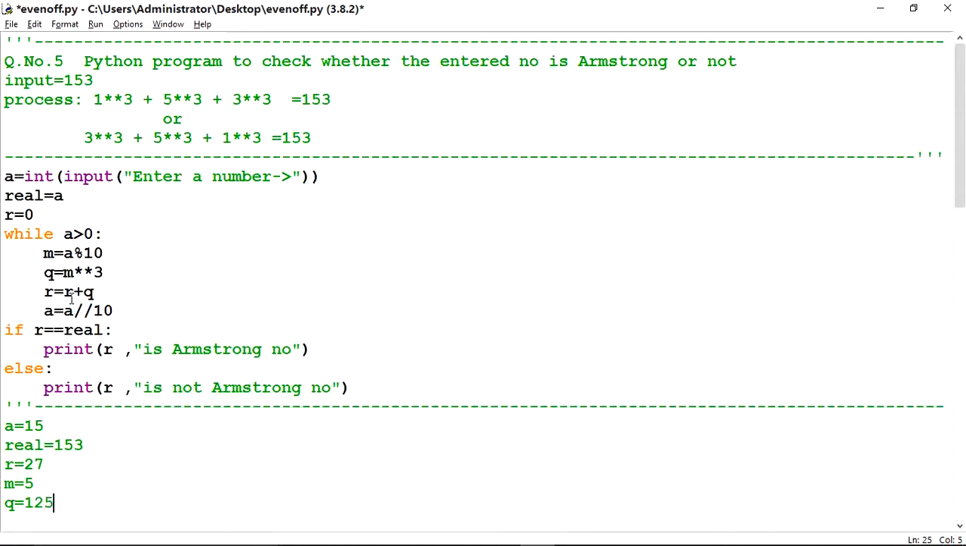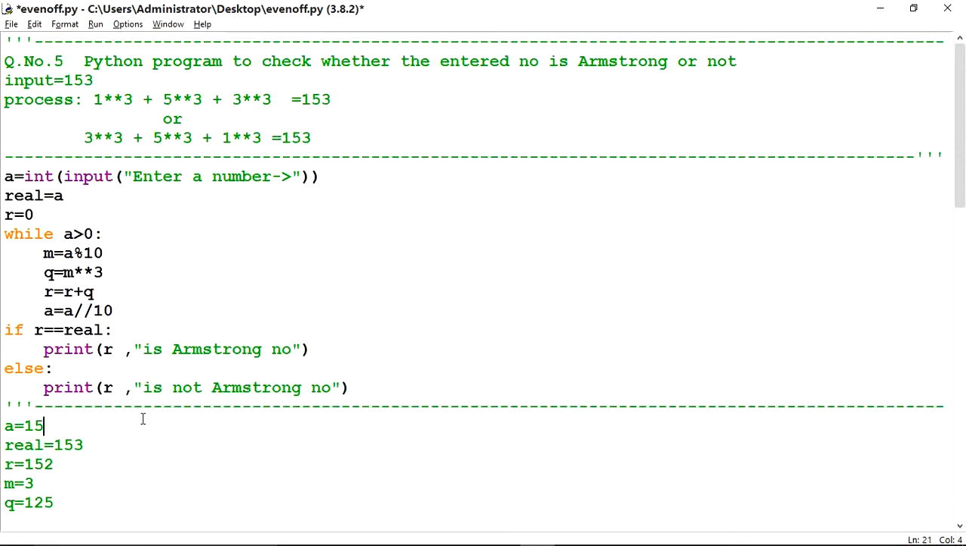125. Then R = R plus Q. What is the value of R now? It is 27 and the value of Q is 125. So 125 plus 27 is 152. It will store into R, so 152 will come into R.